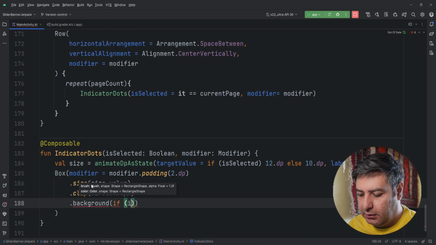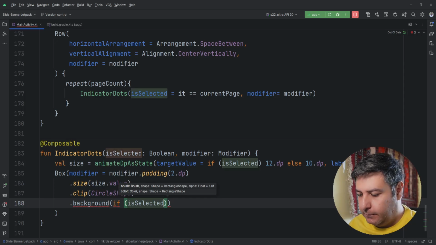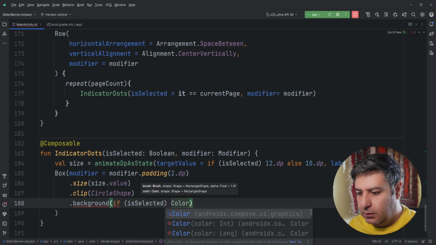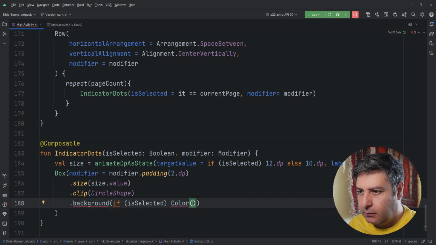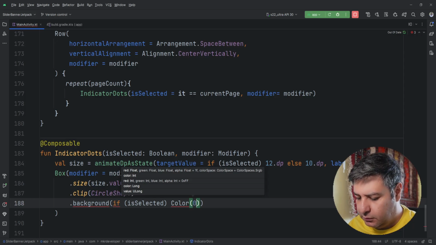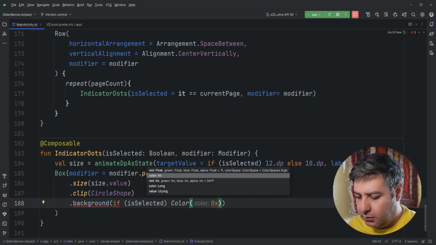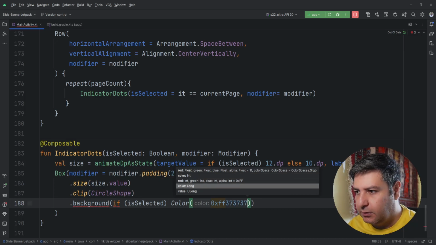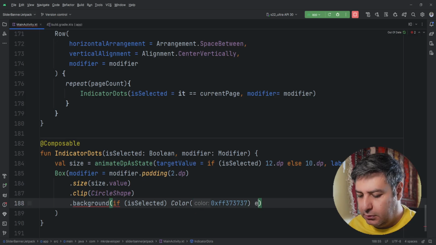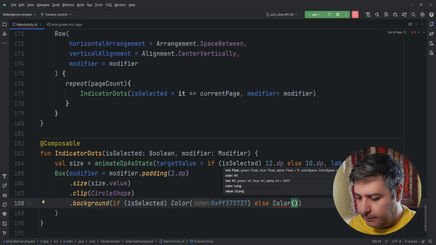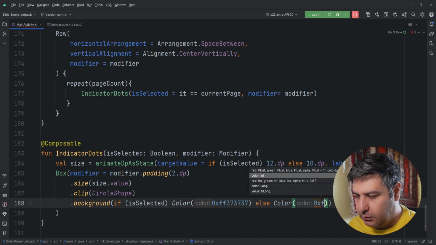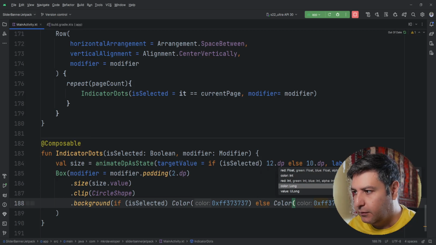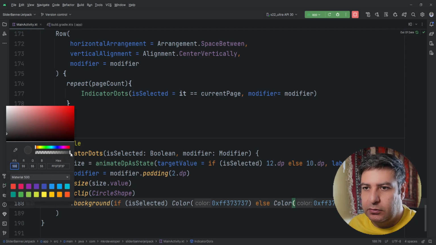If again is selected, we will implement color, a gray color we need, so 0x ff 37 37 37, something like that, and else color again the same, 0x ff 37 37 37, and the second color I'm going to choose it and make it a bit transparent.